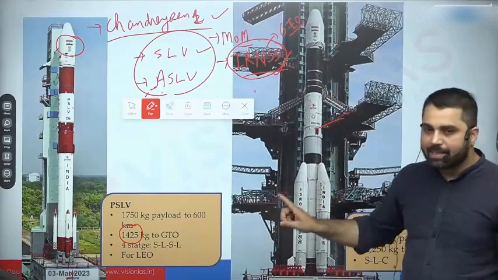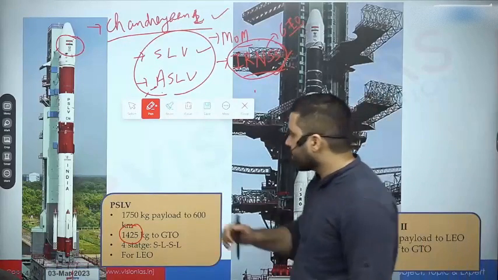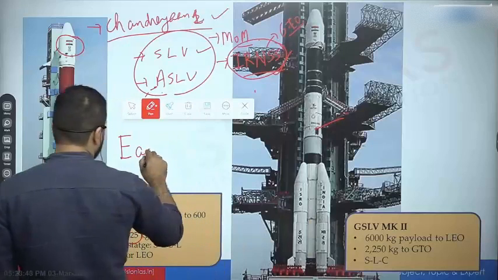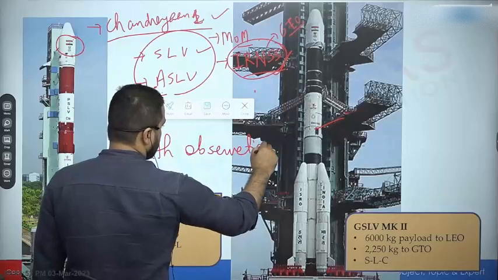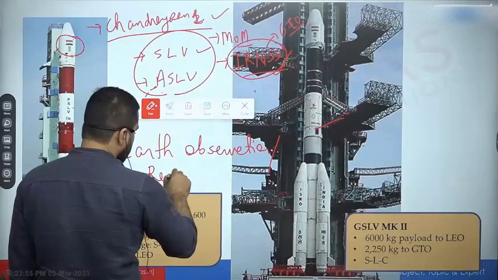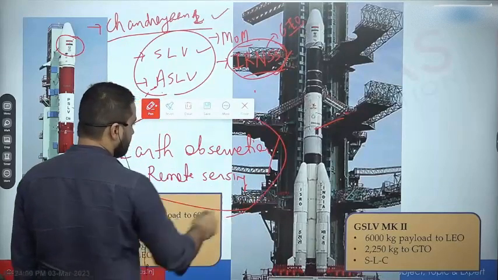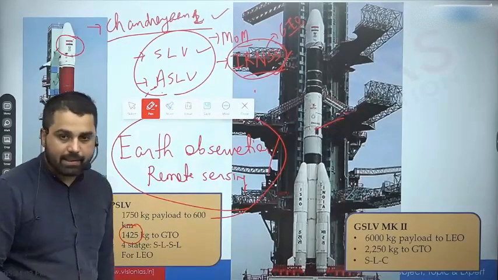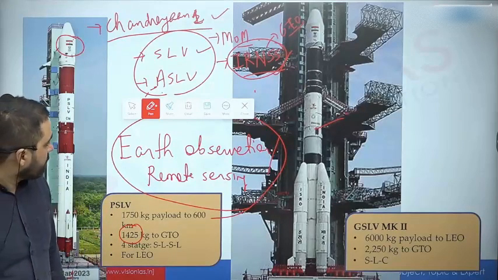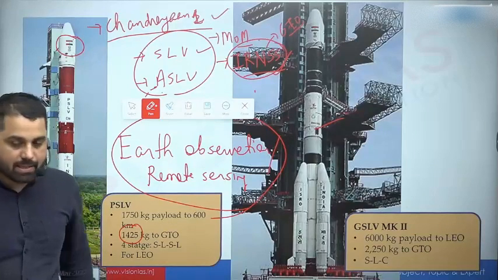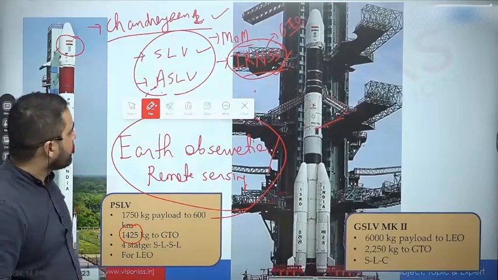But generally PSLV is designed to launch what we call Earth observation satellite or a remote sensing satellite. Both are exactly the same thing. So the emphasis is on generally, that generally it launches Earth observation or remote sensing satellites, but from time to time there can be some special launches, and these will be 3 examples.